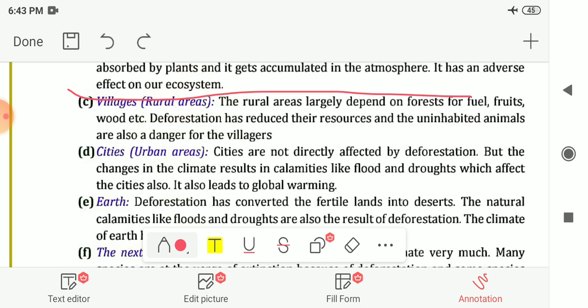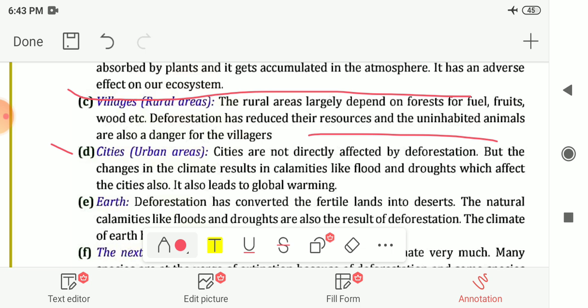Next is villages or rural areas. So the rural areas largely depend on the forest for fuel, fruits, wood, etc. So deforestation has reduced their resources, and the uninhabited animals are also a danger for the villagers. Uninhabited means the animals which do not have a natural habitat, so they are also a danger for the villagers.